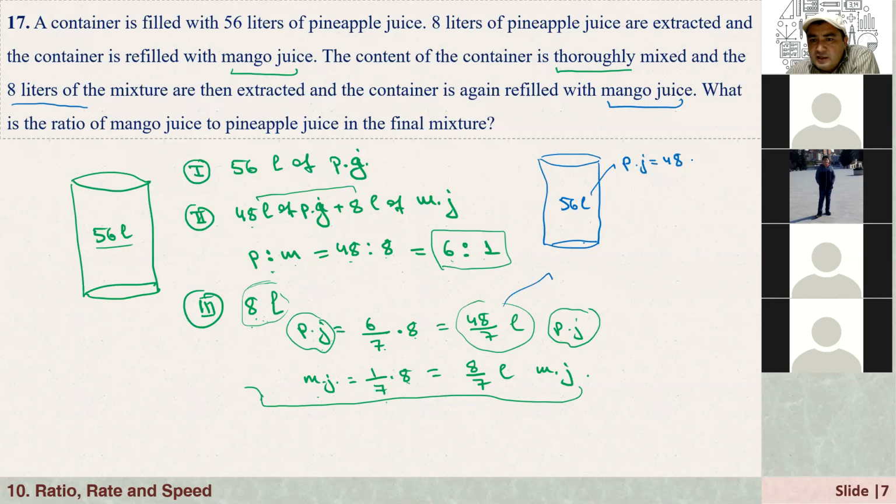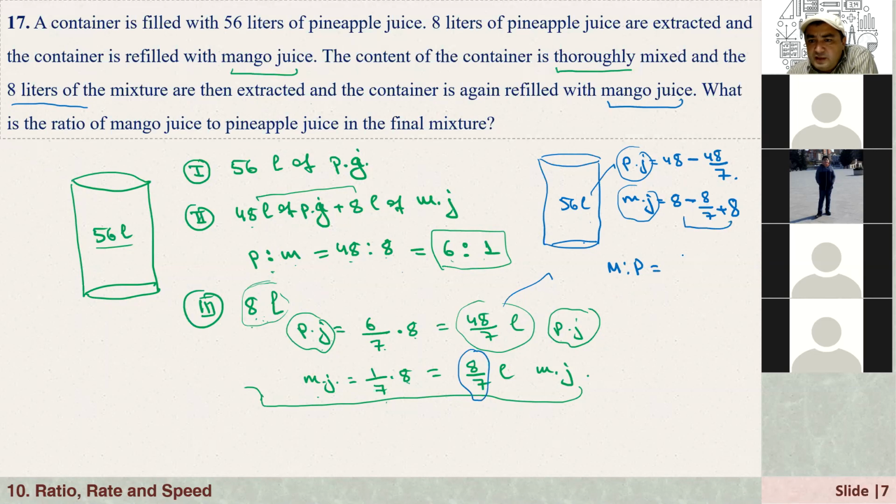So how much pineapple juice left here? It is 48 minus 48 over 7, right? And how about mango juice left? Here, mango juice, it was 8 minus, in the mixture, it contains this much mango juice. So here we have 8 over 7, okay? And after that, I am adding more mango juice, and plus I'm adding more mango juice. So how much? 8. The question is, what is the ratio of mango juice to pineapple juice in the final mixture? So that means that the ratio of this one to this one.